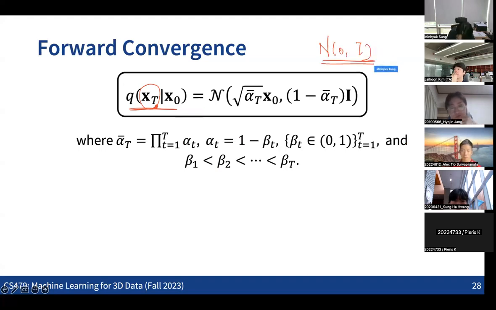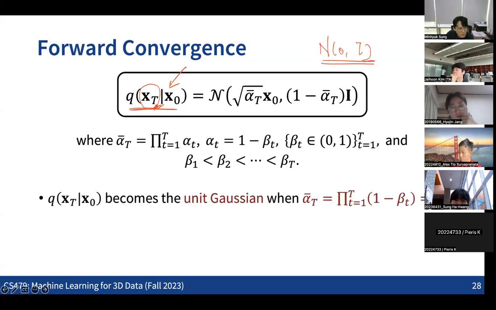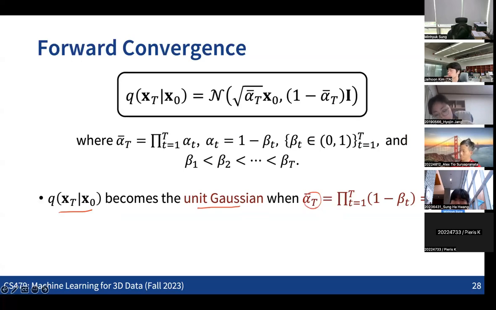So once we start from x0, if we repeat this process multiple times until the time step capital T, whether this is really converging to the unique Gaussian or not is the problem we are going to see. And from this formulation, we can see that this is converging to the unique Gaussian when the alpha t hat becomes 0. If this becomes 0, then this will be 0, and this will be the identity matrix. Then this becomes the unique Gaussian.